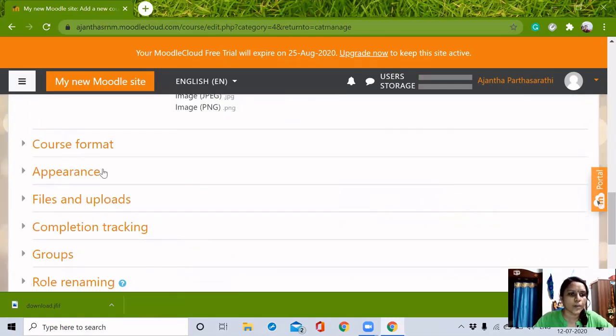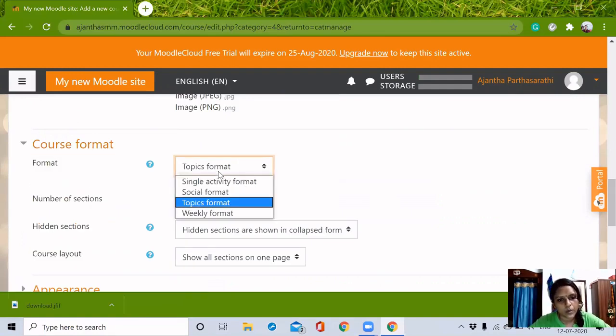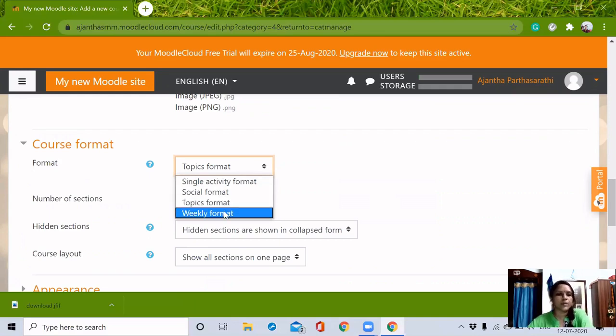Then in the course format, we can make our course format like single activity format, so for this course we are going to have only one activity. Another is social format, which will be like a discussion forum. The third one is topics format, and the fourth is weekly format. That means every week we are going to add some resources and activities to this course. But it is better to have it in topics format.